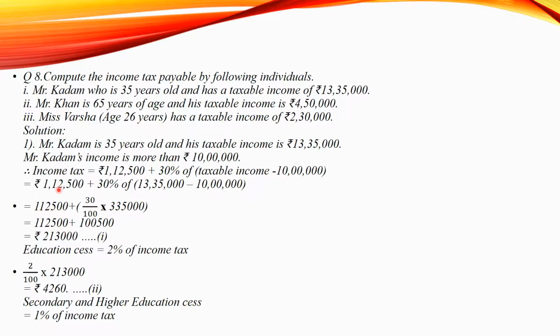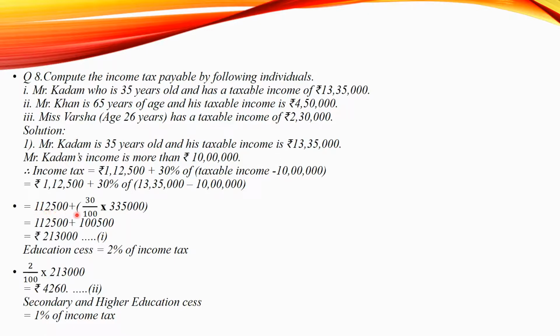Therefore, 1,12,500 plus 30% of 13,35,000 minus 10 lakh. So we get 13 lakh 35,000 minus 10 lakh is 3,35,000 multiplied by 30 upon 100 plus 1,12,500.